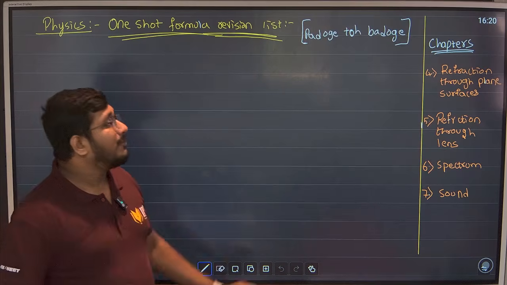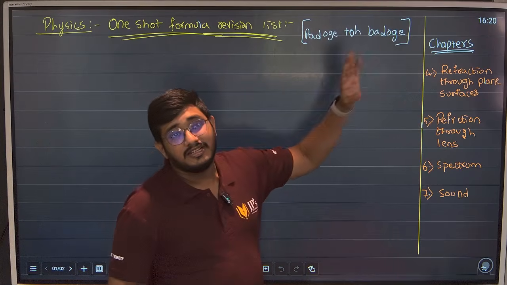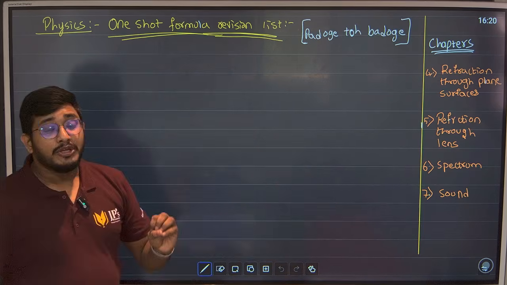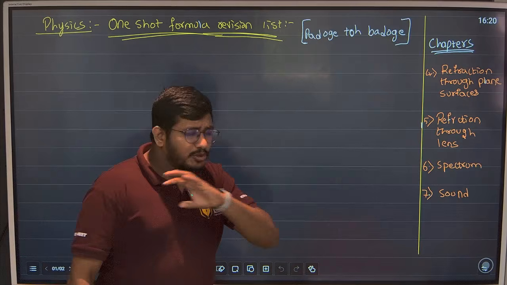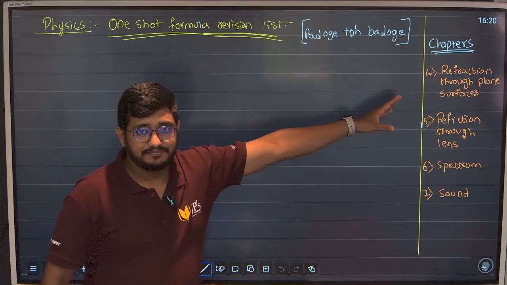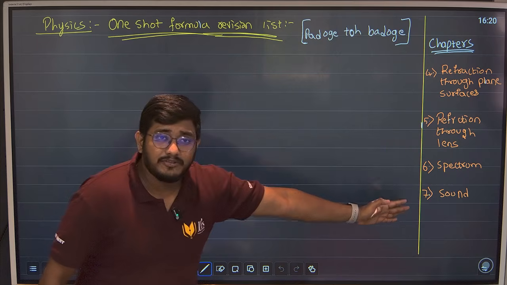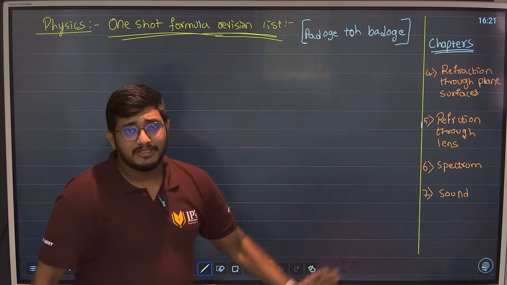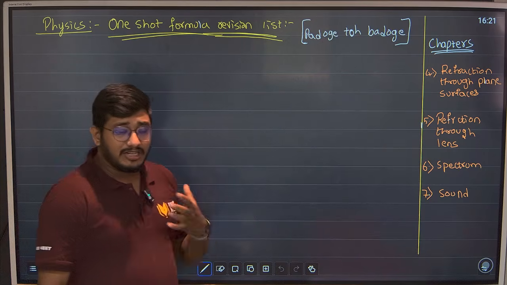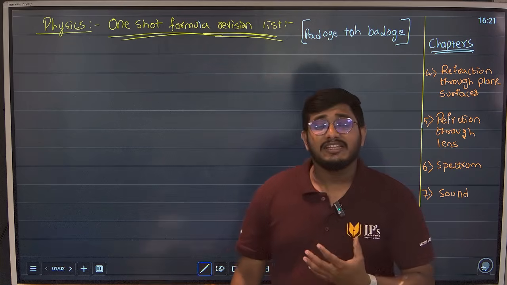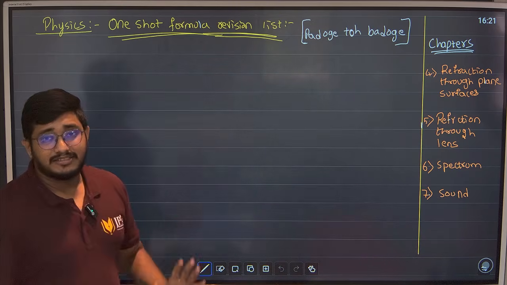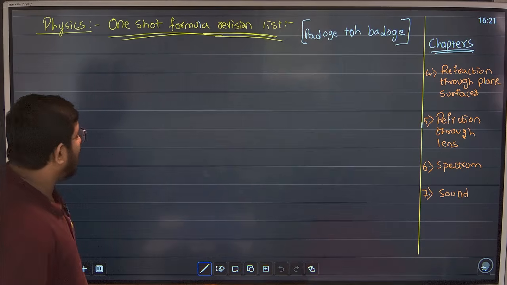Whenever I'm talking about refraction through plane surface, I understand, guys, it becomes very difficult for you to remember all the formulas. There are so many formulas in these chapters. We have very less formula for the next three chapters, but we have a lot of formula for this chapter. So it becomes very difficult for a child to revise everything, the concepts, the formulas, the tricks, everything before the exam. So I am here to help you.